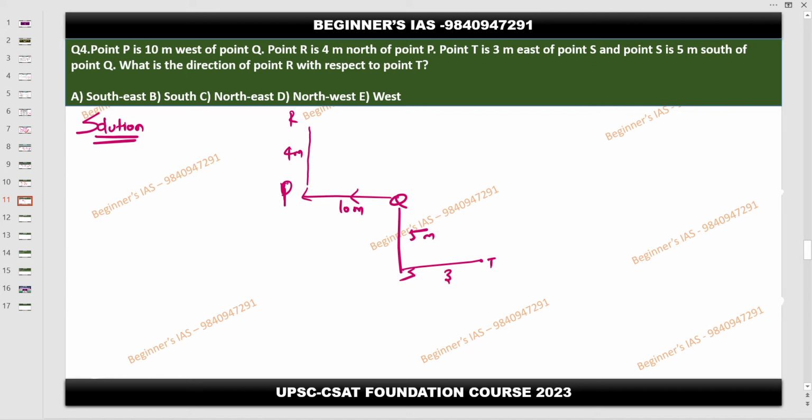Now they're asking the question, what is the direction of R with respect to point T? So here this is T, just draw like this, simple. Then move. So this is north, then this is going to be the northwest. Understood? Answer.